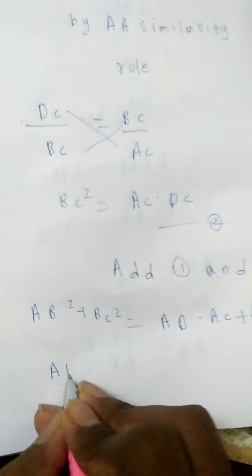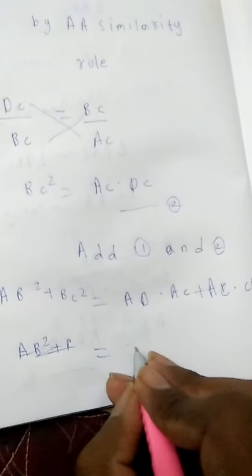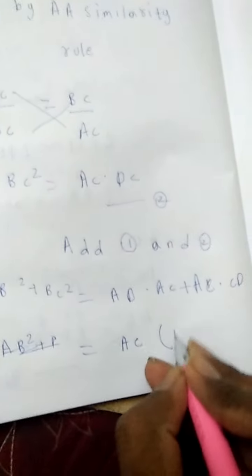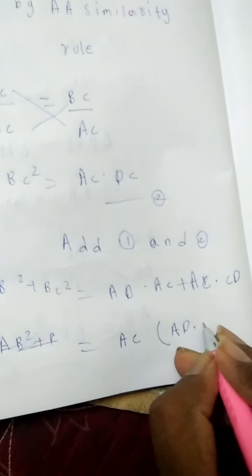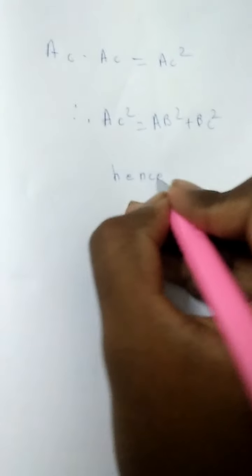So AB square plus BC square, take AC common, AC of AD plus DC. So this will also become AC into AC, that is equal to AC square. Therefore AC square is equal to AB square plus BC square. Hence proved.